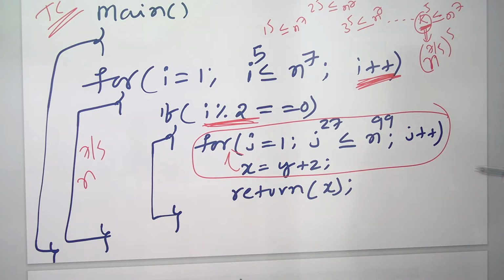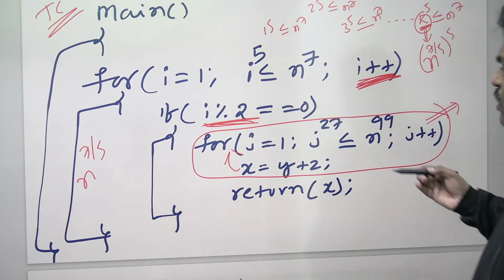This loop is how many times? I want an answer from you. I value 1, the condition is false. I value 2, the condition is true. I came inside, so now the J loop is running. Can you say how many times the J loop runs? Same story. What is the answer?